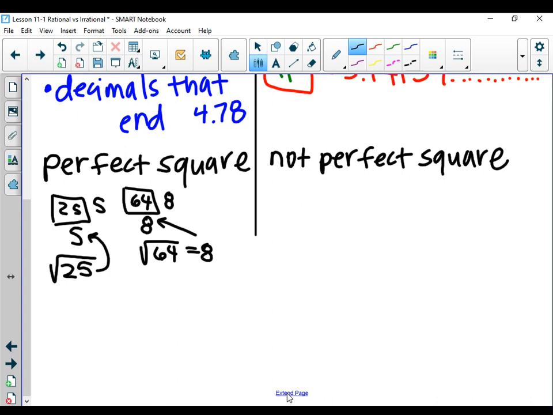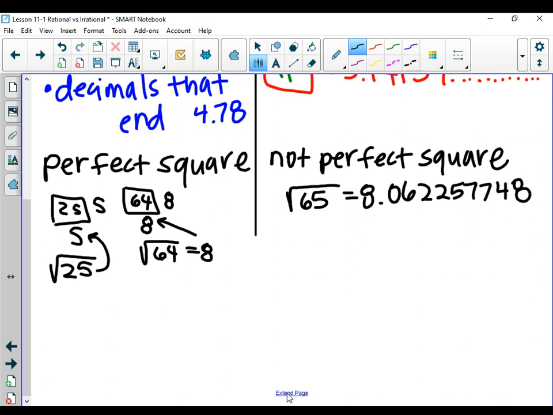Now think about this. What if I said the square root of 65? It would be a decimal. 8 times 8 is 64. 5 times 5 is 25. What times what is 65? A decimal, which is not a perfect square. And not only is it not a perfect square, it does not end or repeat.